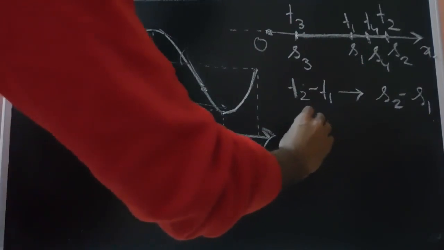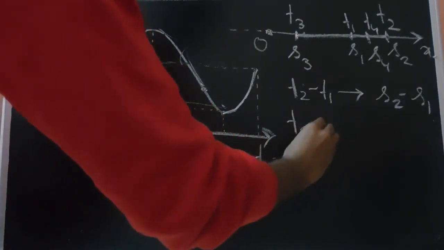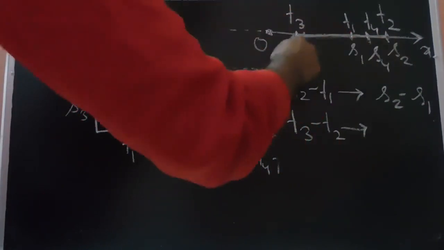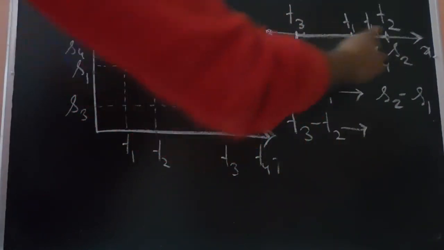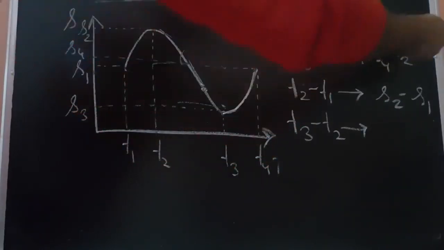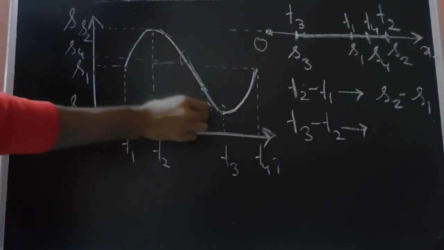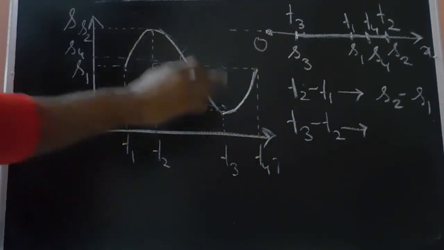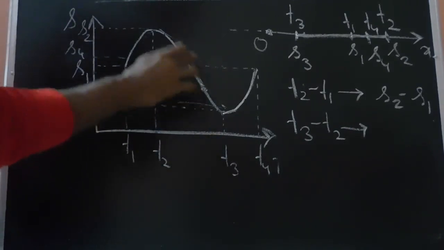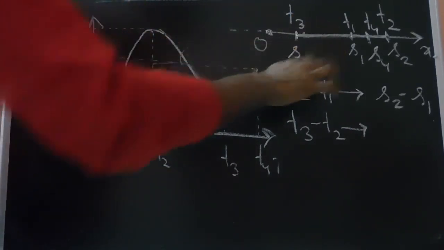In the next time instant, t3 minus t2, the particle has come up to this point. Though the displacement is decreasing, as can be seen over here, the particle has retraced its path. It is coming in this direction. The displacement is decreasing, but the distance will always increase. Distance is a scalar quantity, it is not a vector. So the distance traveled by the particle will always increase.